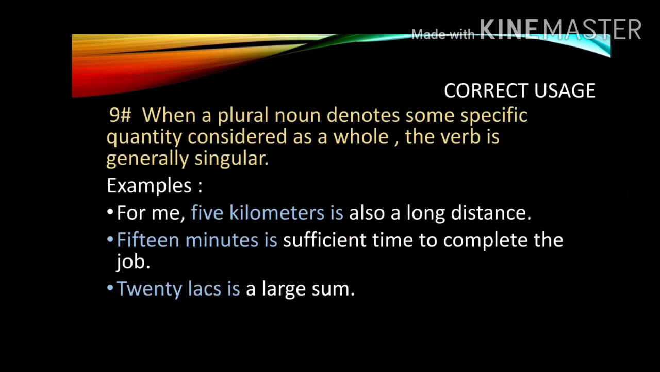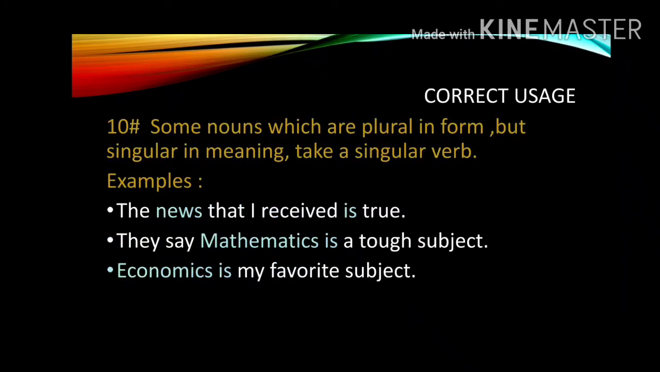Rule number 9. When a plural noun denotes some specific quantity considered as a whole, the verb is generally singular. Examples: for me, 5 kilometers is also a long distance. 15 minutes is sufficient time to complete the job. 20 lakhs is a large sum. Rule number 10. Some nouns which are plural in form but singular in meaning take a singular verb. Examples: the news that I received is true. They say mathematics is a tough subject. Economics is my favorite subject.